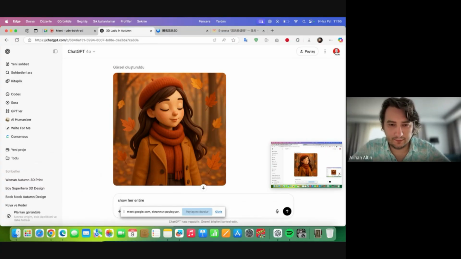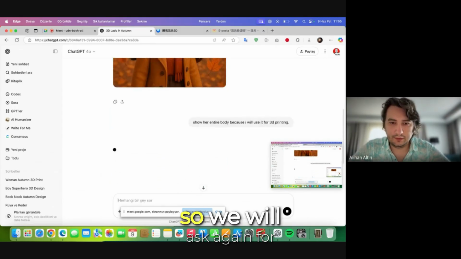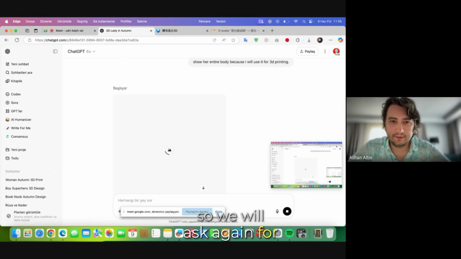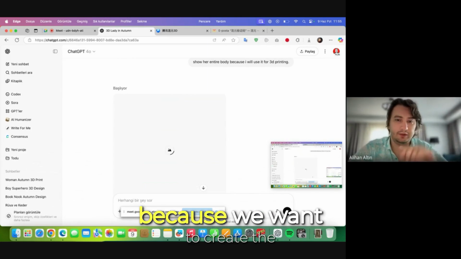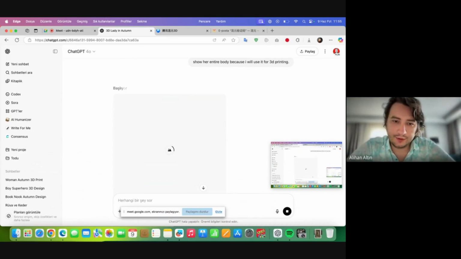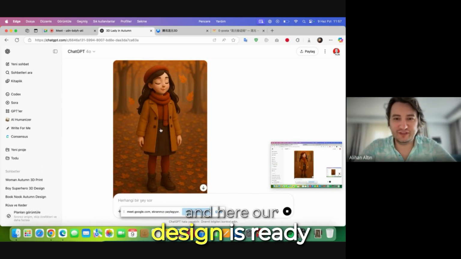entire her, because I will use it for 3D printing. So we will ask again for the entire body because we want to create the figure. And here our design is ready.